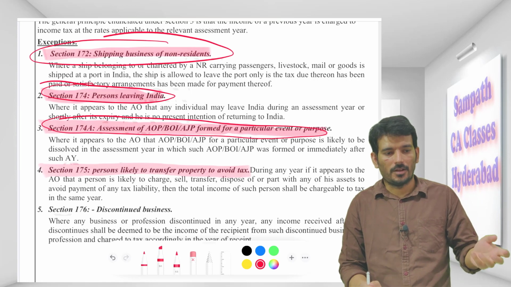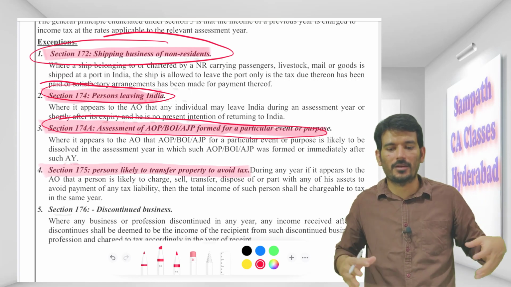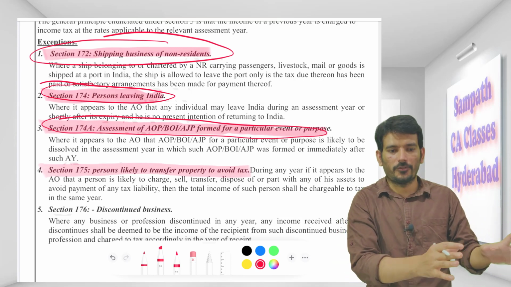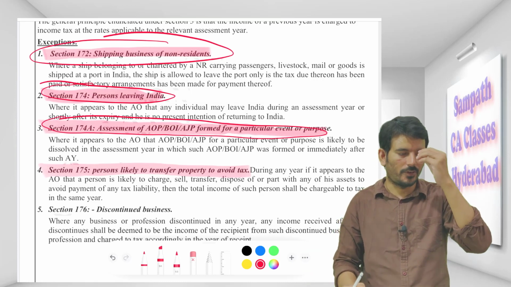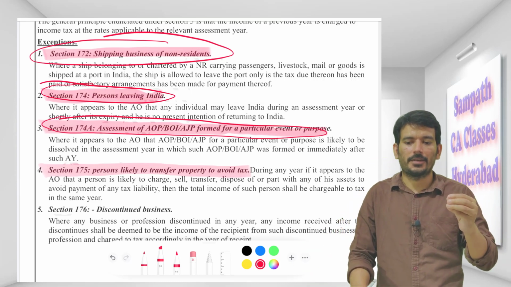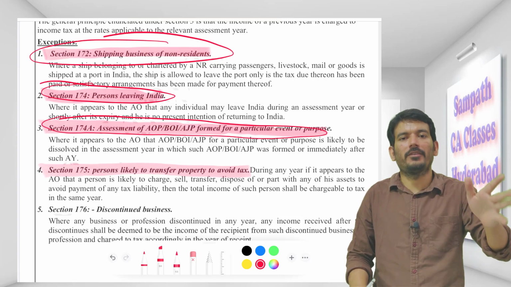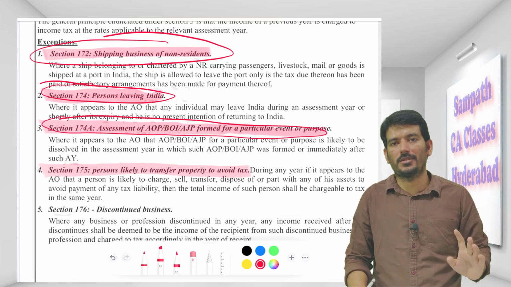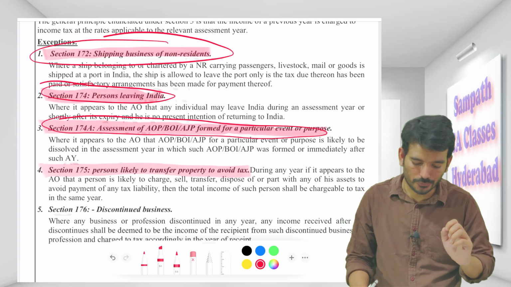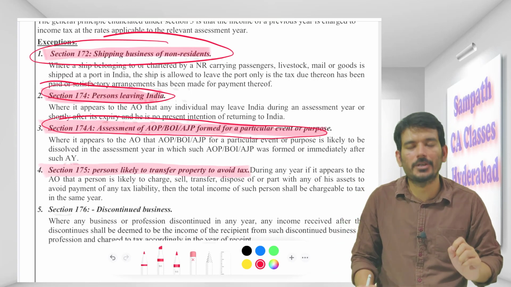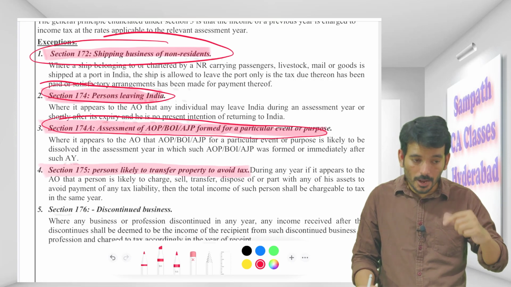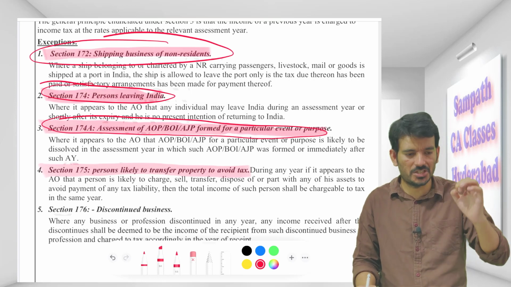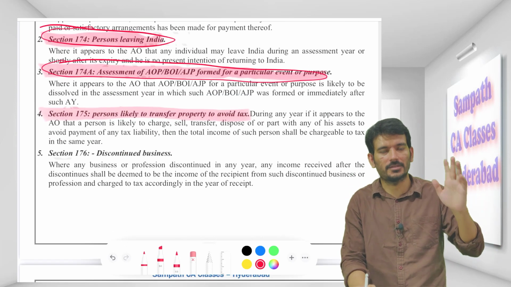So I will see, first of all you are caught. I cannot give you more time to make all illegal arrangements. I know there is a mistake from your side. You have to make the payment now itself. If I wait for a few more months, why a few, 4 months? Even if I wait for 1 week, he will make some arrangements wherein he will transfer the property to his relatives and friends and all those people. So for that purpose, this section is coming in to say, whenever a person is transferring property not at a fair market value, not at a genuine transaction, it's just to avoid the tax, then I'll ask that person to pay the tax in that year itself.